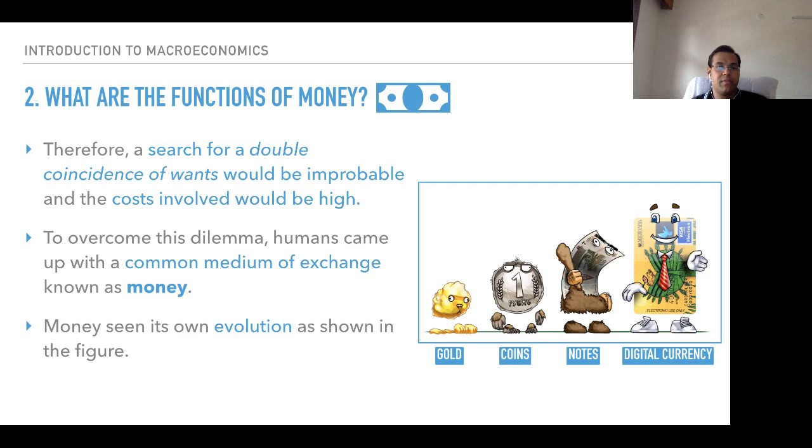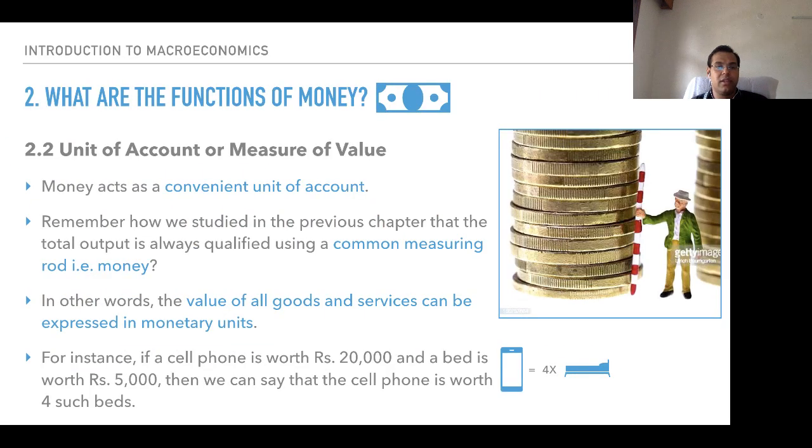So the first thing we have discussed is that it acts as a medium of exchange. The second thing is that it acts as a unit of account or measure of value. Unit of account or measure of value means that anything can be denominated in terms of money. For example, let's say I am buying a cell phone worth 20,000 rupees, and a bed is worth 5,000 rupees. We can say that one cell phone is worth 4 such beds. This is what we have discussed in the unit of account or measure of value.